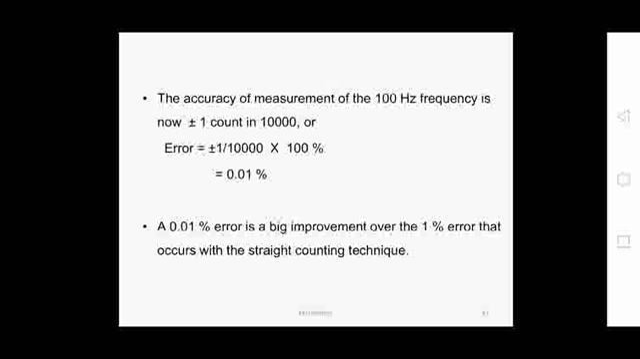counting method. But this method will not apply when we are going for a high frequency measurement. That is, if you are going for 1 megahertz or 100 megahertz, we are going for the straight method only. But in case of low frequency measurements, in order to reduce the percentage of error, we are going for the reciprocal counting method.